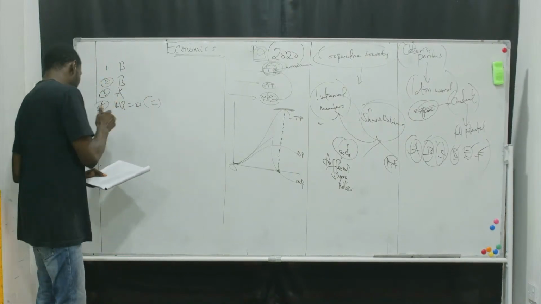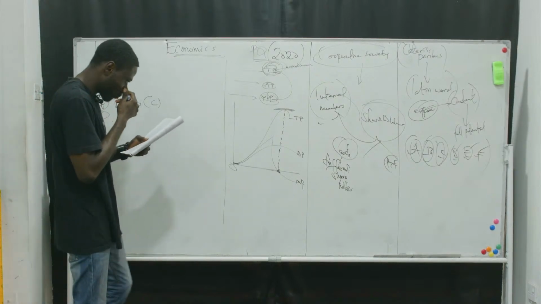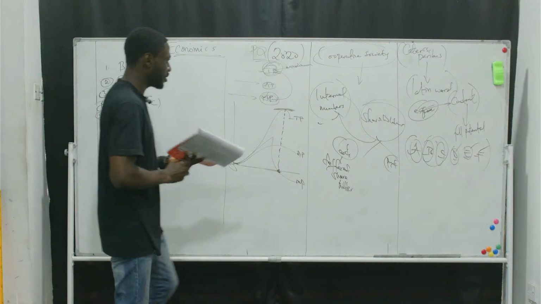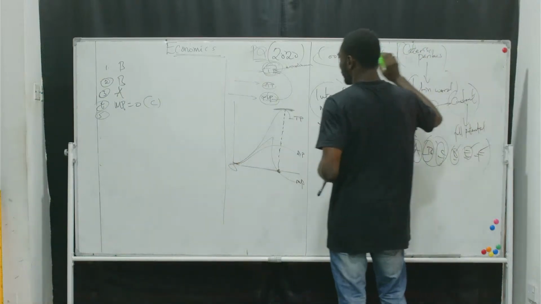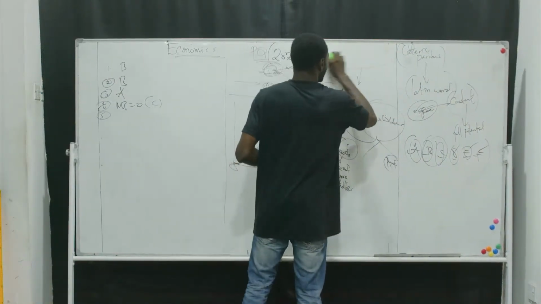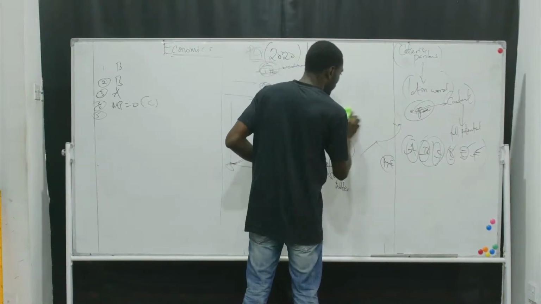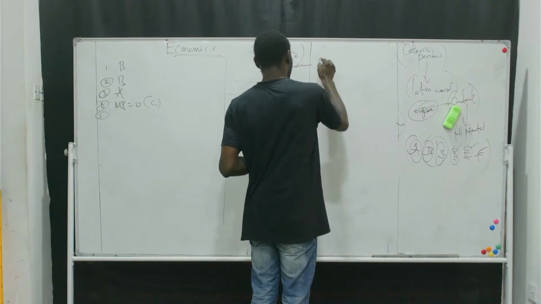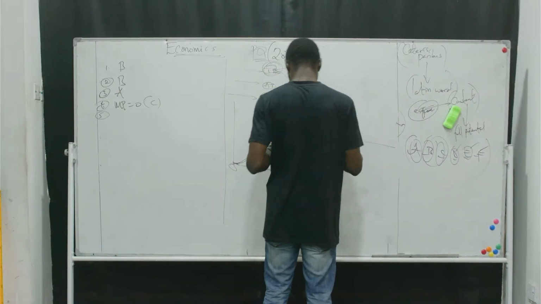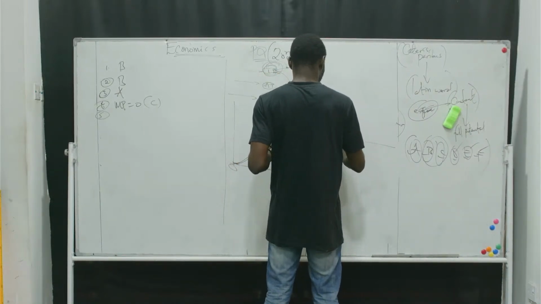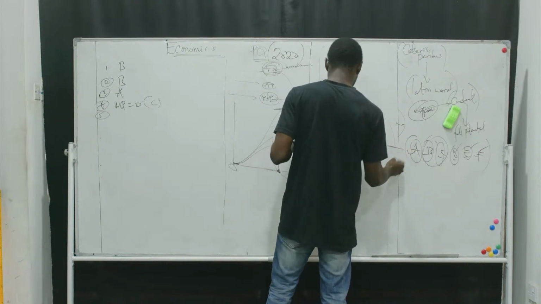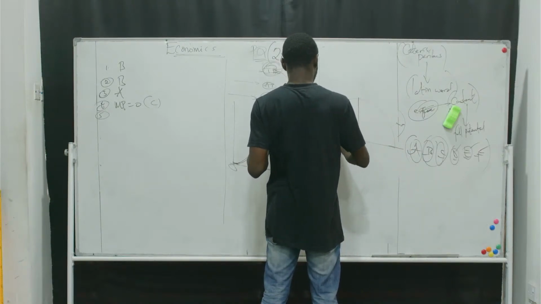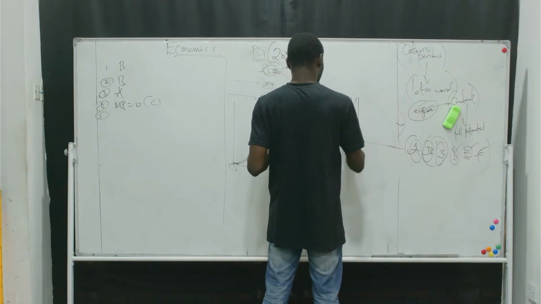All right. Question 5. They gave us a diagram like this, and they shaded something here.